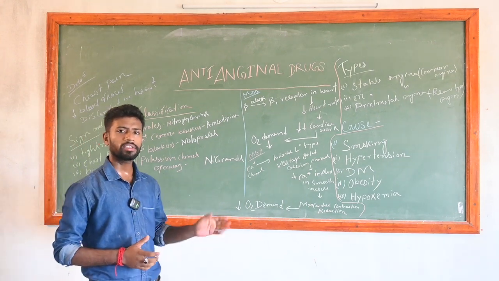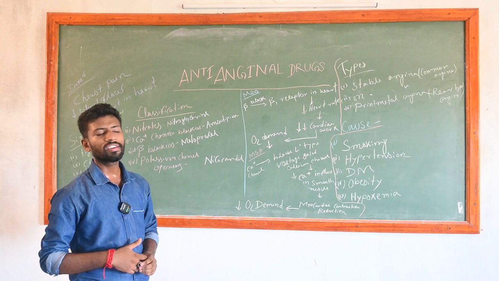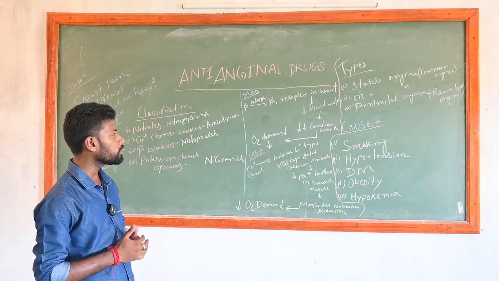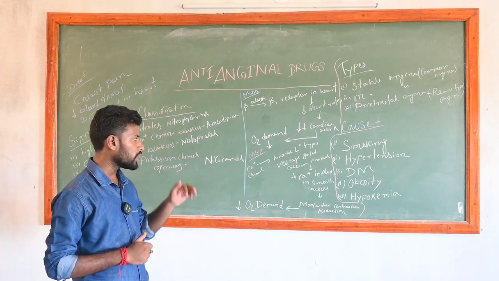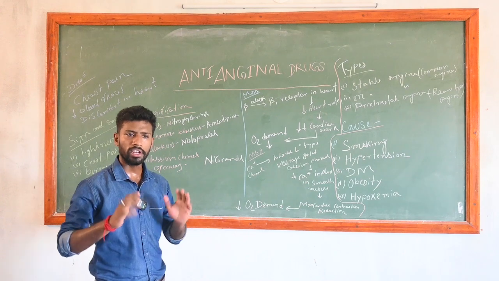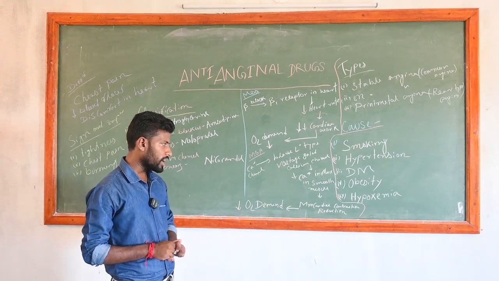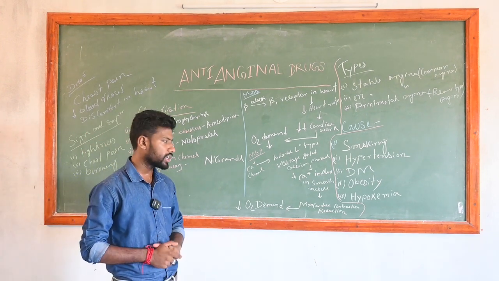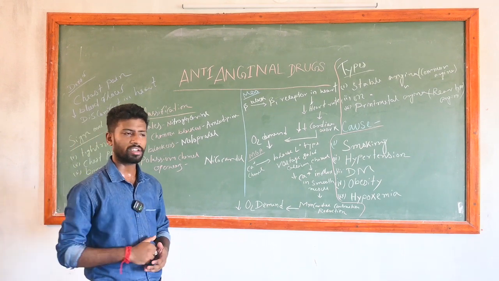Now the mechanism of calcium channel blockers: firstly, it blocks the L-type voltage gated calcium channel. When the L-type voltage gated calcium channel is blocked, the calcium influx will be inhibited or decreased in the smooth muscle, and the myocardial contraction will be reduced.